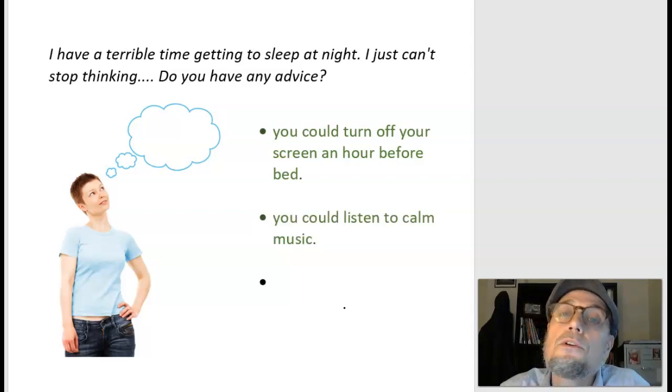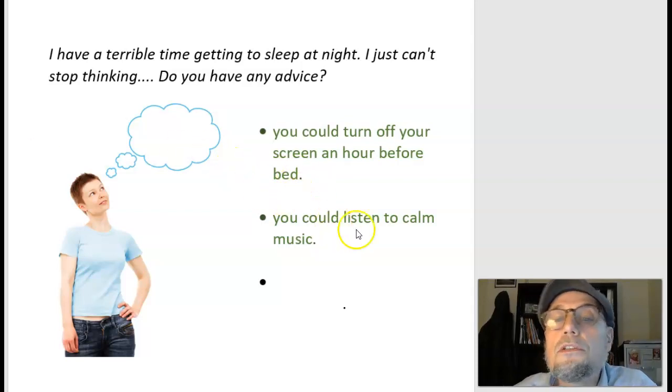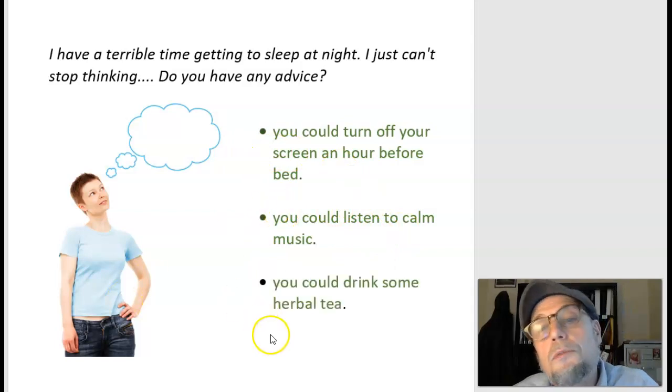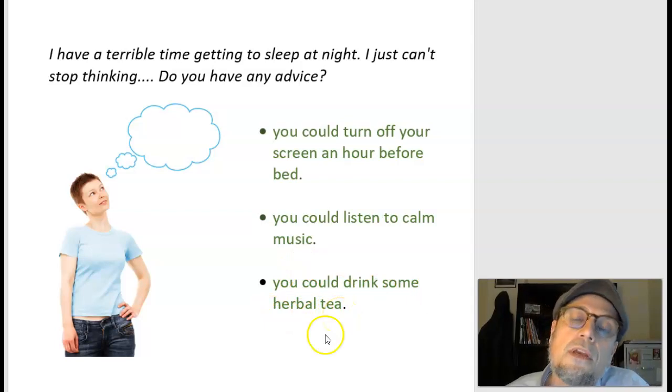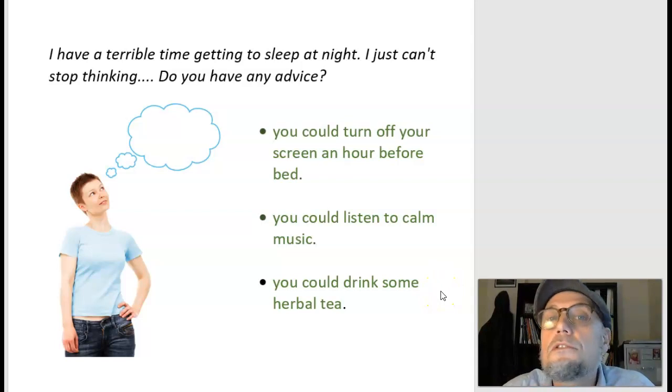Another thing you could do would be to listen to calm music. That calms us down. So you could listen to calm music. That's one of your choices. Or maybe she says you could drink some herbal tea. That's a choice. So we know from our conversations before that when we use should, people have a choice. They can do it or they can not do it, right? Which is different from have to or must.